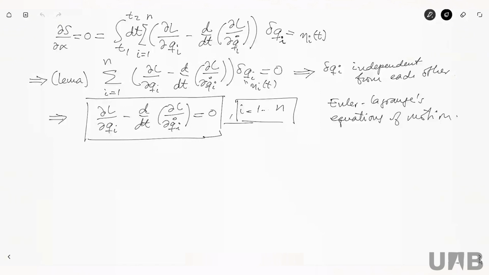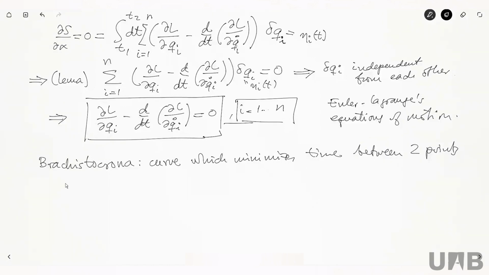Mathematicians wanted to know which is the curve between 2 points that minimizes the time that it takes, under free fall. This is called the brachistochrona. Let's see whether I can write it. Brachistochrona, I think. Okay, it is the curve which minimizes time between 2 points in free fall. So they were thinking about this problem.